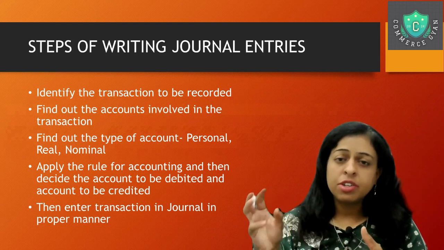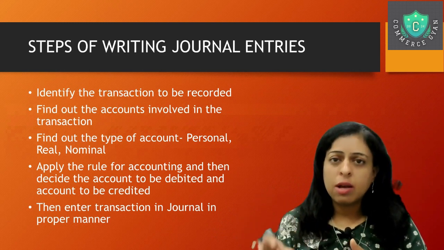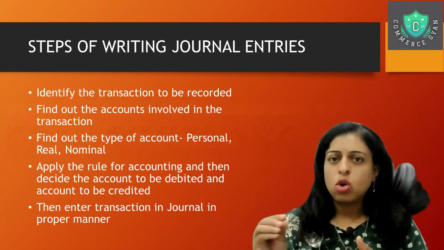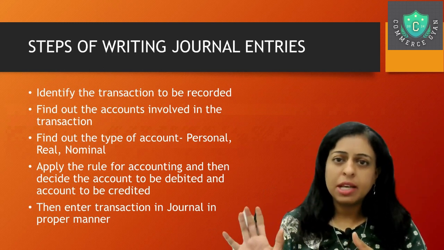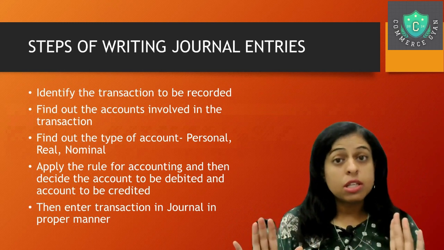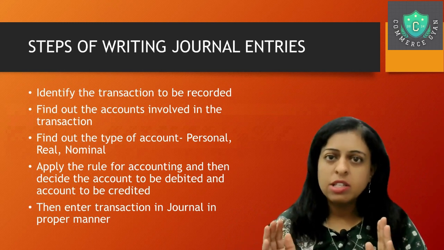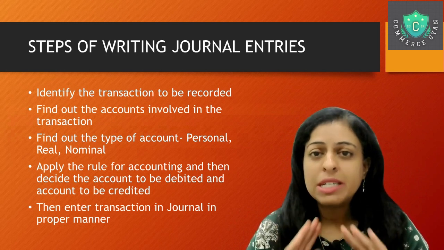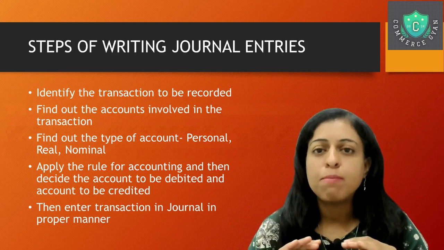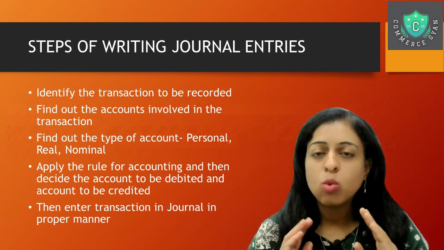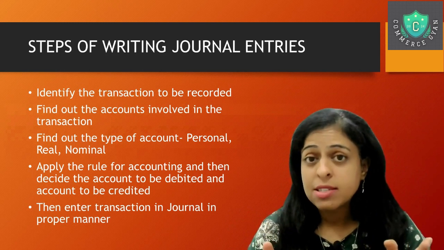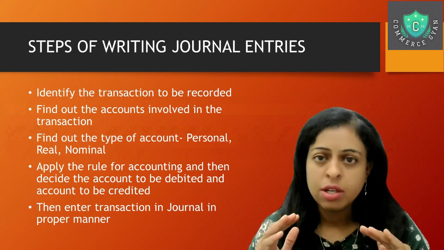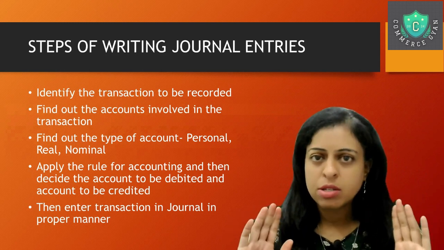If it is a real account, what do we say? Debit what comes in, credit what goes out. And third, nominal account says debit all expenses and losses, credit all incomes and gains. So we know the three rules of those accounts, and once we know that rule and those transactions are split into different accounts, the next step, once we know what is debit and what is credit, is nothing but putting down these accounts into the journal in the specific format.